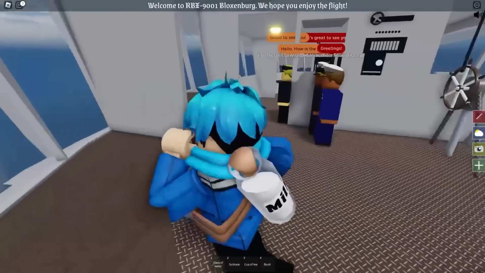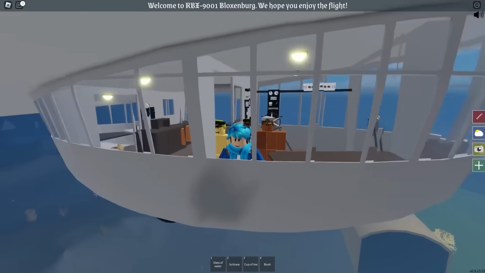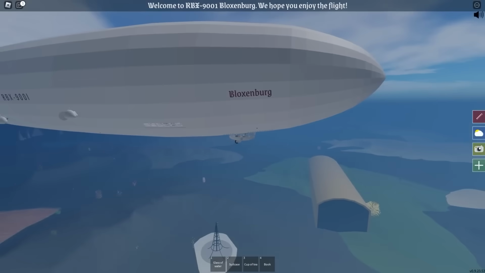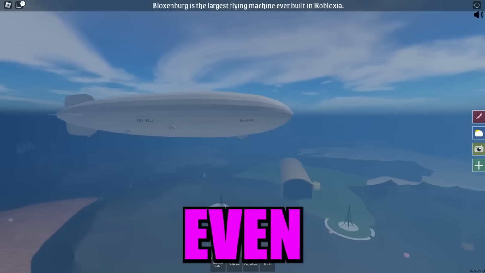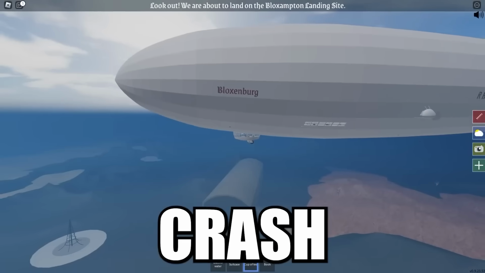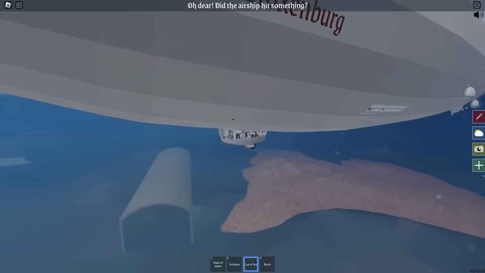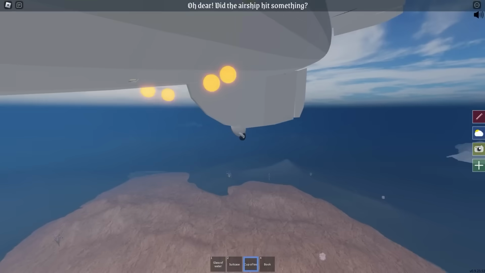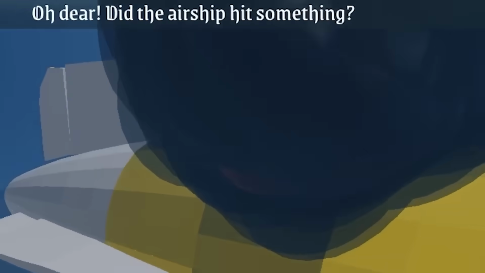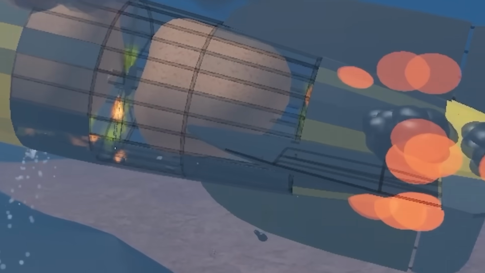Okay, so I'm currently aboard the Zeppelin. So let's take a look at where we are. Oh, geez, this is kind of scary. Remember, I don't like flying, and even this just gives me anxiety. The Luxembourg is the largest flying machine ever built in Robloxia. Okay, so what's gonna happen here? Is it just gonna crash at any moment? Voyagers would eagerly wait for the landing. Uh-oh, what's gonna happen? Oh, what's that? What's happening? Oh, it's catching on fire. So something exploded back there. Uh-oh. Oh, geez, it's burning off everything.